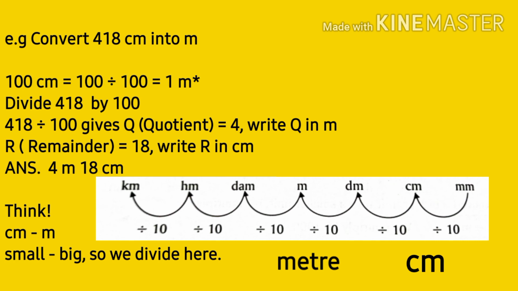Here we have to move 2 steps to the left. So we divide this unit by 100. So let's divide 418 by 100. 418 divided by 100 gives quotient as 4. We are writing this quotient in meters. It will also give you remainder R as 18. This R is written in centimeters. So the answer to this question is 4 meters and 18 centimeters.